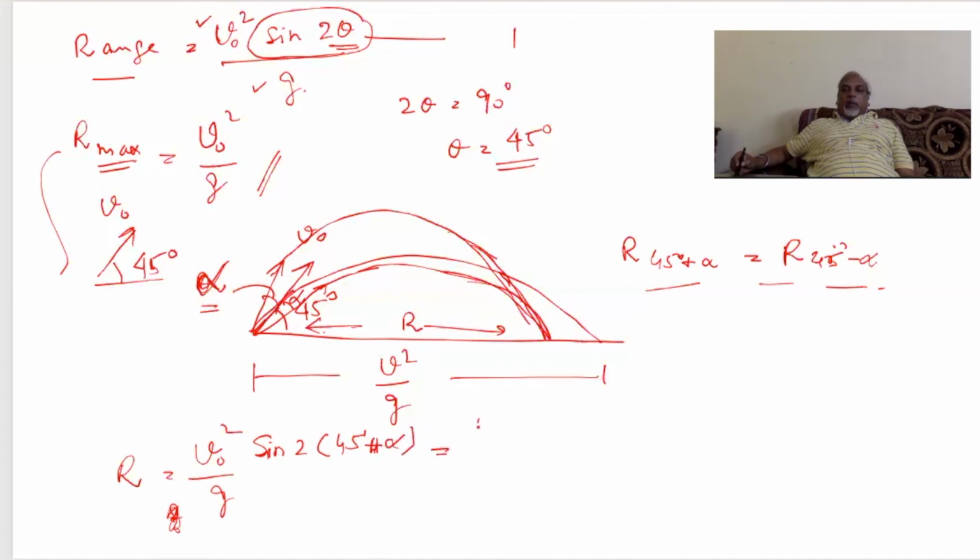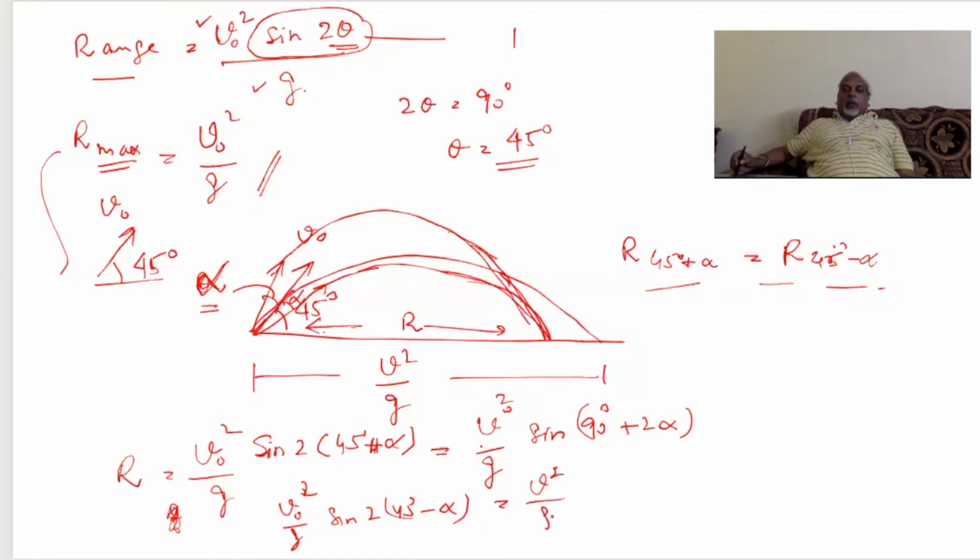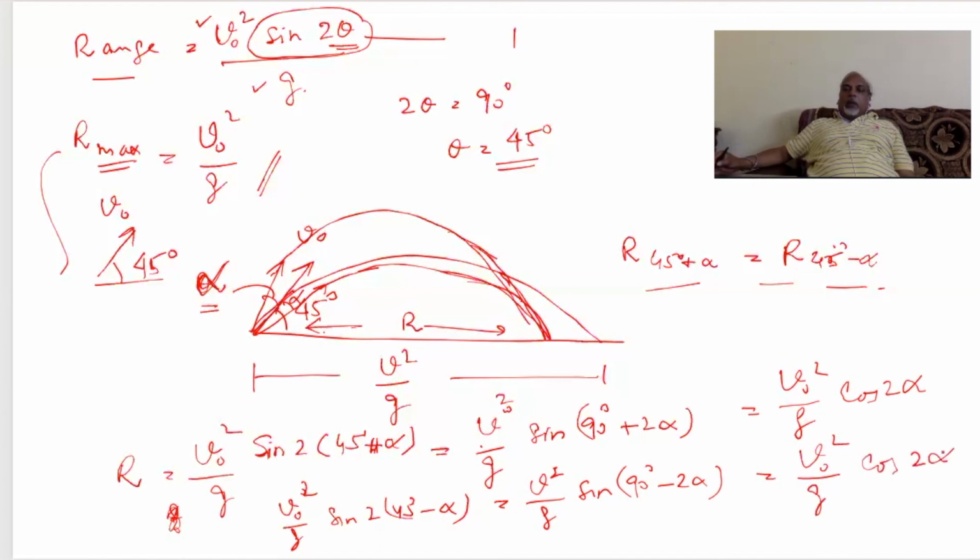This will be nothing but sin of 90 degrees plus 2 alpha, and if it is V0 square upon g sin 2 into 45 degrees minus alpha, then it will be sin of 90 degrees minus 2 alpha, and in both cases it is cos 2 alpha, this will also be cos 2 alpha, correct?